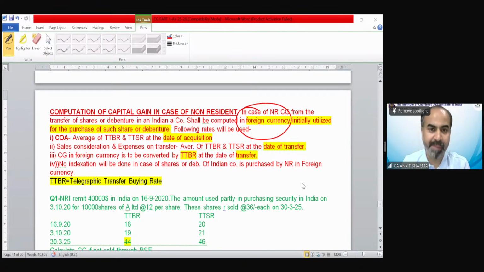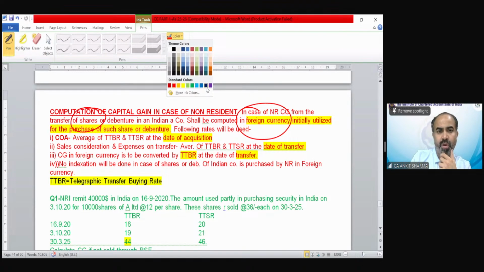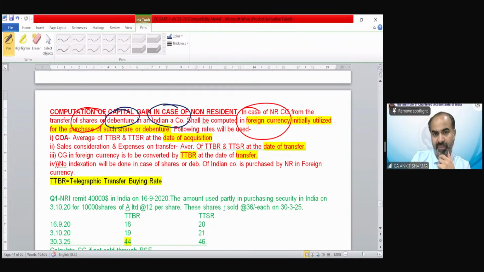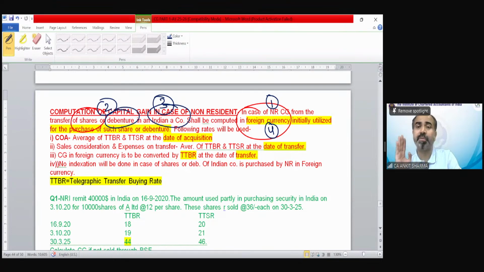So computation of capital gain in case of non-resident. In case of non-resident, capital gain from the transfer of shares or debentures of an Indian company. The important points are the assessee should be a non-resident. The security should be a share or debenture. That must be of an Indian company, and the most important, that has been purchased in foreign currency initially.